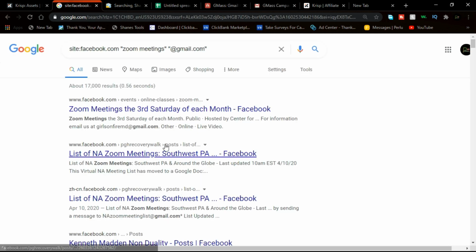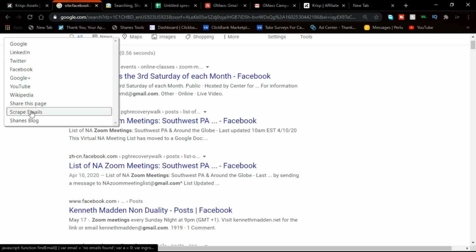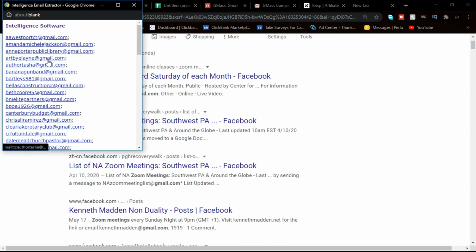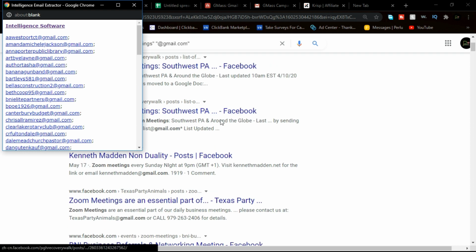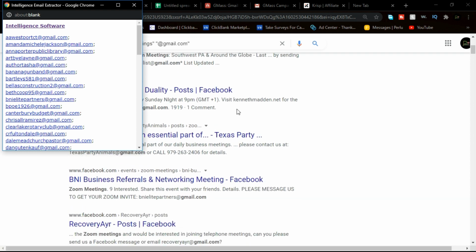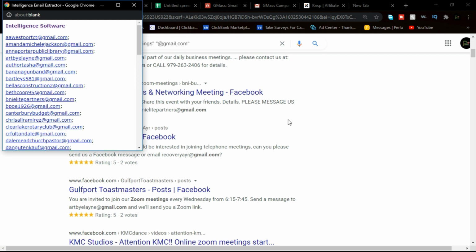So for example, let me bring this Excel sheet over here real quick, and as you can see, I've typed in sites, facebook.com, Zoom meetings, and at gmail.com. What this is going to bring out for me is targeted people who are actually using the Zoom meetings app, and it's going to bring out their emails for me as long as they've posted their emails over on Facebook. All I have to do here is click on Shane's tool, click on scrape emails, and guys, it's going to bring out a ton of emails from people who have already posted their emails on any of these Facebook groups or on Facebook before.